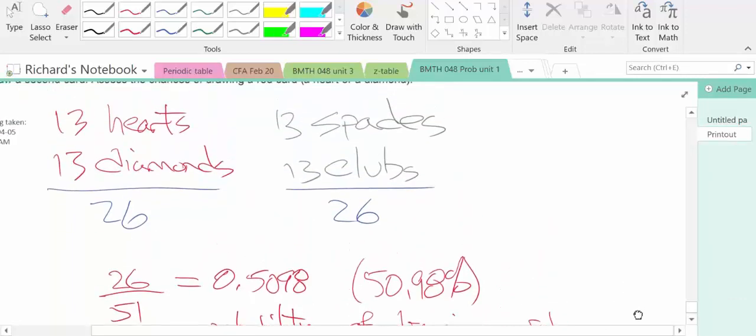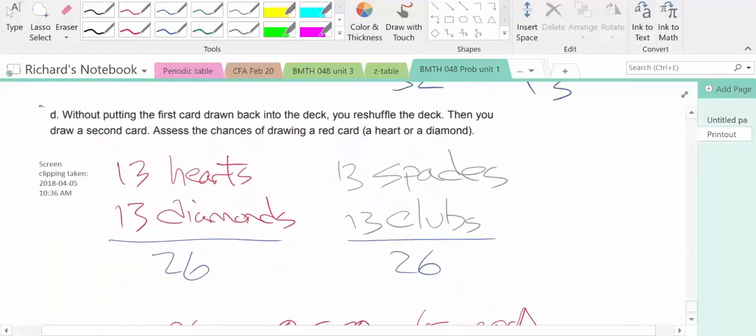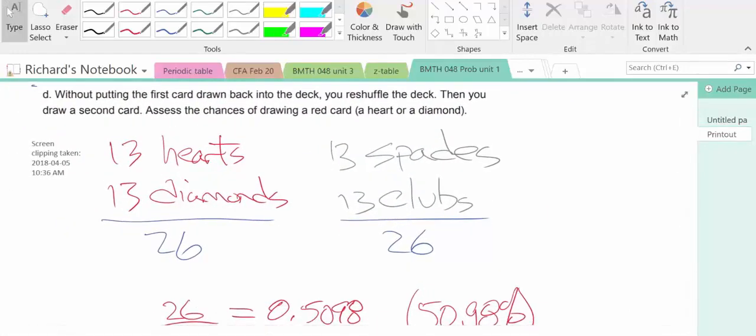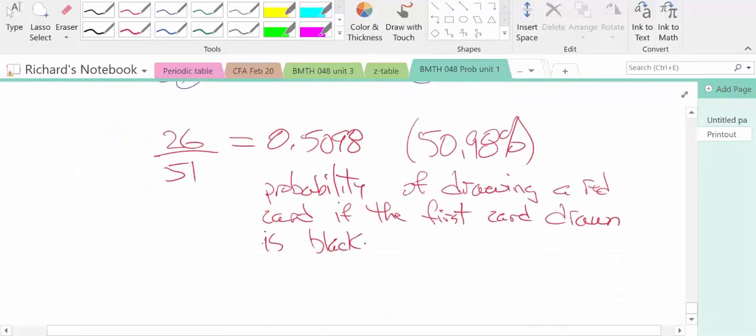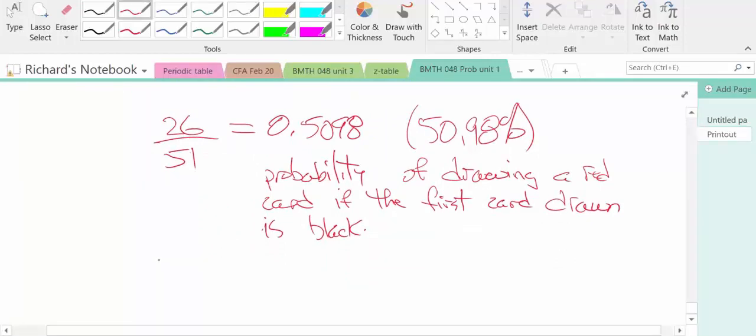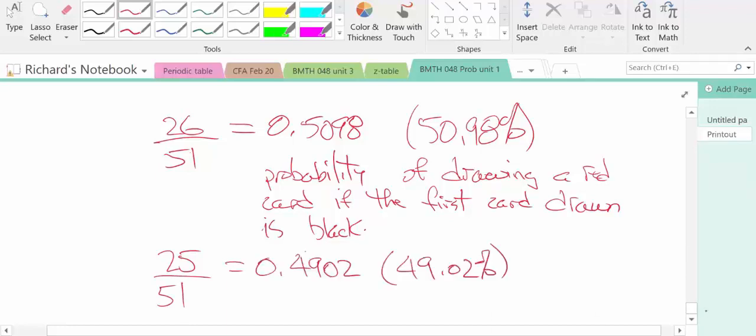So what if the first card drawn is red? Well, if the first card drawn is red, that means then that there are only 25 red cards left in the deck. So if the first card drawn is red, then the probability of the next card drawn red is as follows. You only have 25 red cards left in the deck, and in total there are only 51 cards left because you've already removed one of them. So then the probability is 0.4902, or 49.02% is the probability of drawing a red card if the first card drawn is red.